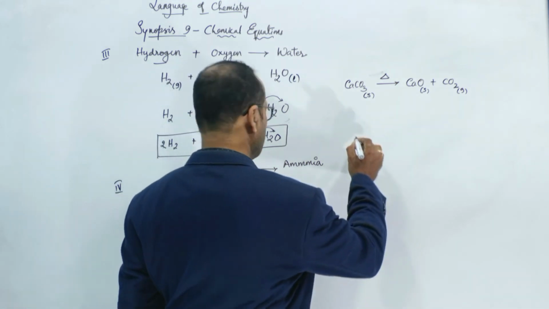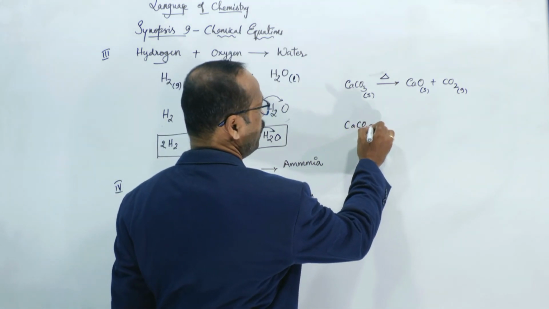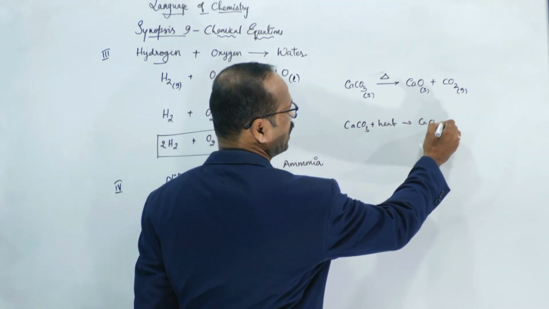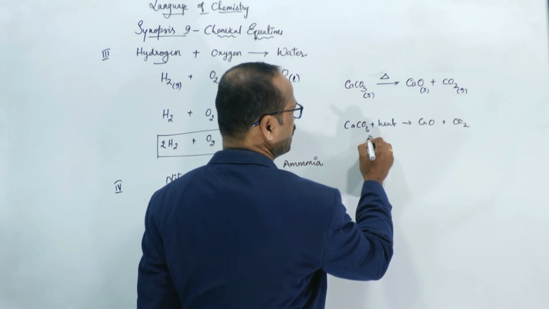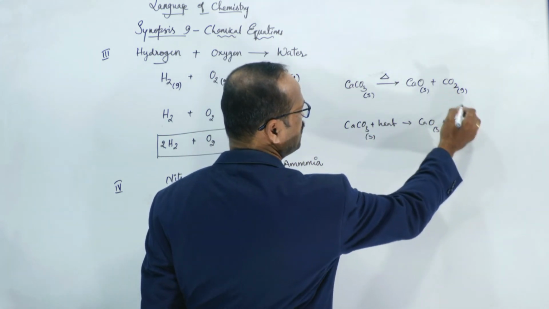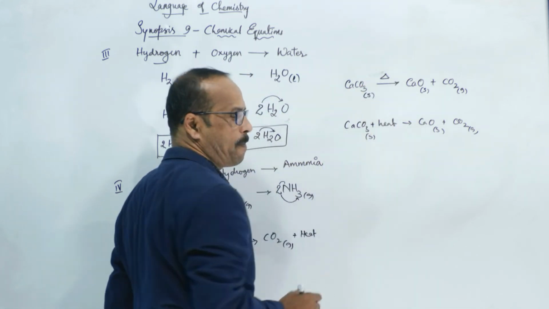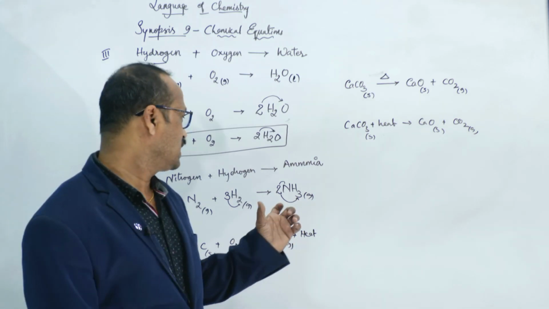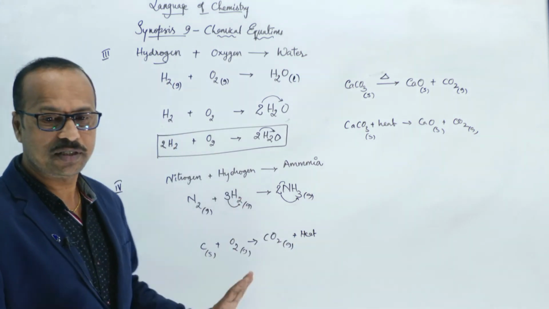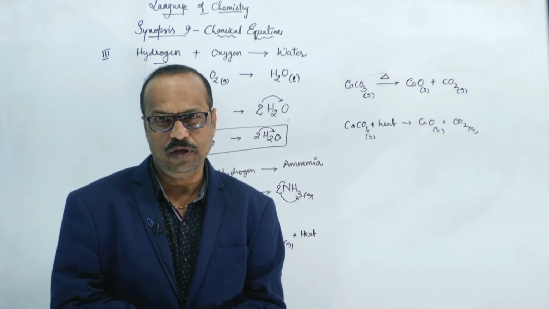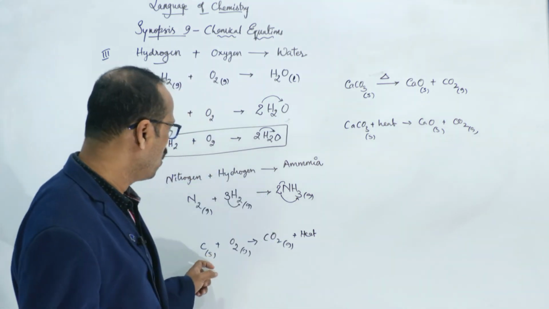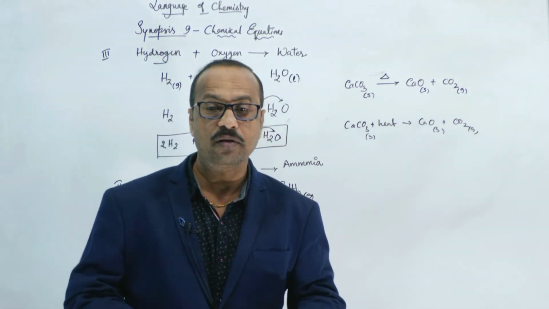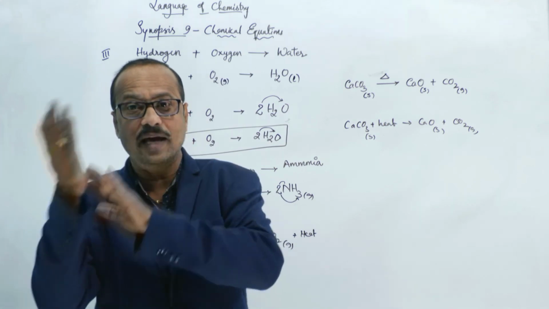You can write here CaCO3 plus heat. Plus heat means we are heating, so that we are getting calcium oxide plus carbon dioxide. Like this also you can write, but the best way is this method, just put the symbol. So this makes the reaction equations more informative: solid, gas or liquid, and whether we are heating, or if they are burning and giving the heat.